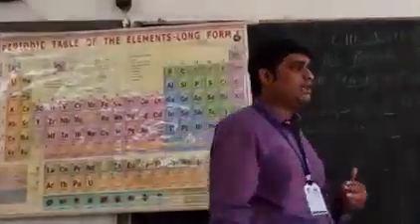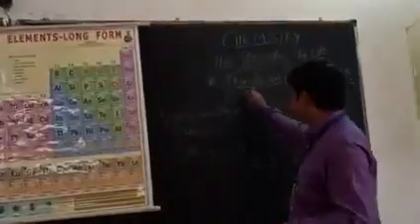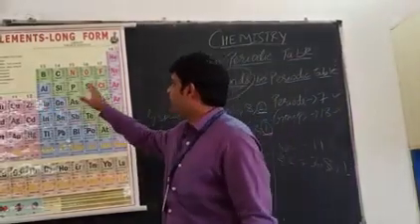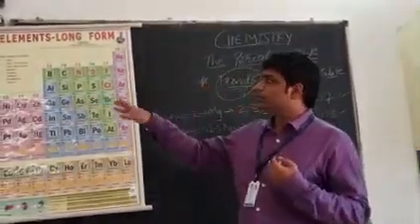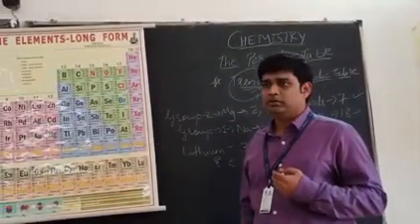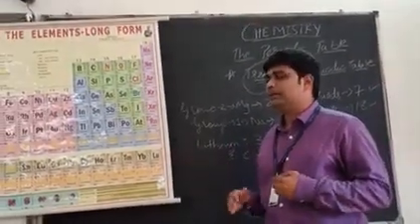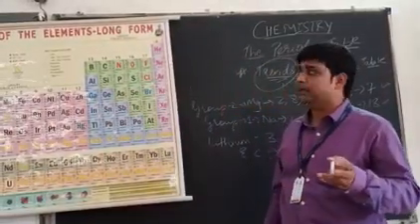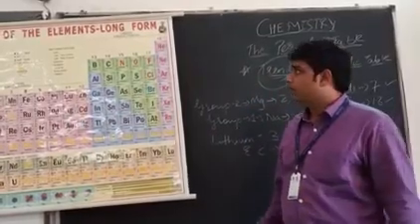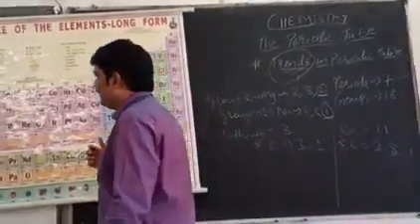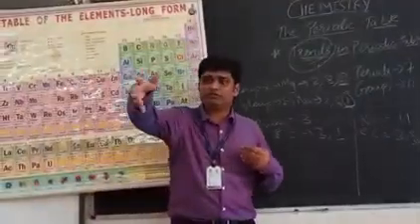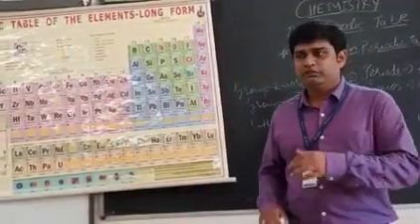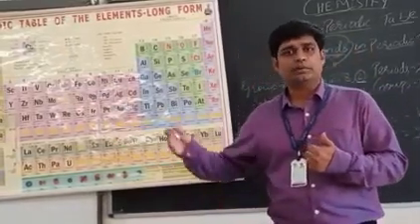So we are going to start with the new chapter, a new topic, that is trends in the periodic table. Now, if I want to compare sodium and chlorine, I am telling that sodium and chlorine are present in the same period. This becomes a similarity. But what is the difference between sodium and chlorine? We will say that sodium is a metal, chlorine is a non-metal. Very good. Now, my next question is, if I want to compare 4 or 5 students in a class, what are the different ways by which I can compare them? First, I can compare them with the studies or the percentage.